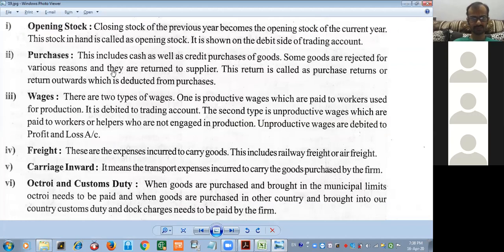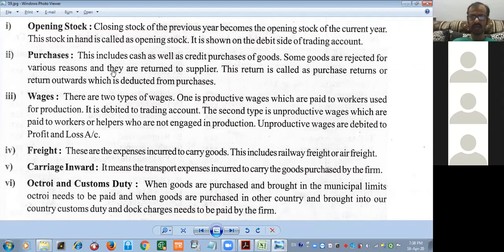Wages. There are two types of wages. One is productive wages, which are paid to workers used for productions. It is debited to trading account. The second type is unproductive wages, which are paid to workers or helpers who are not engaged in production. Unproductive wages are debited to profit and loss account.